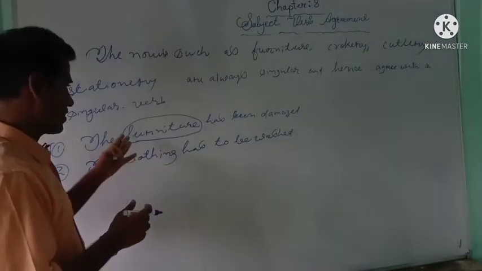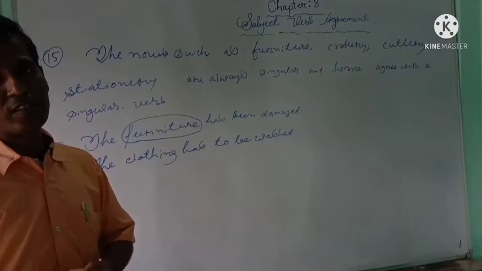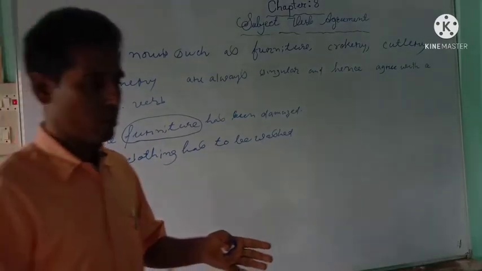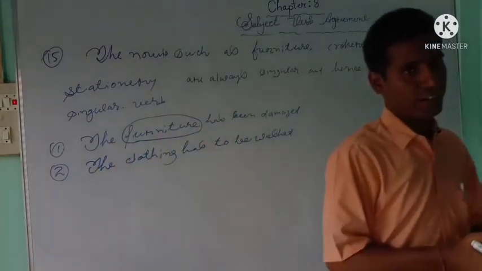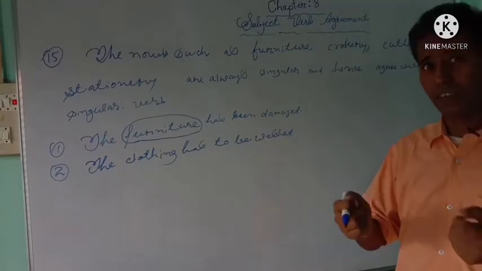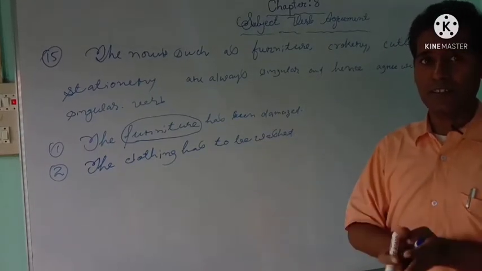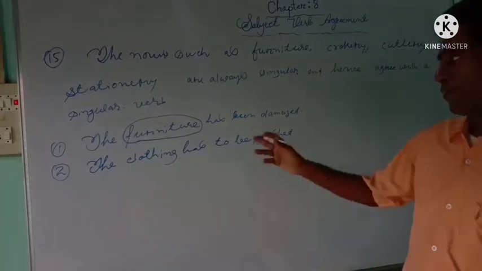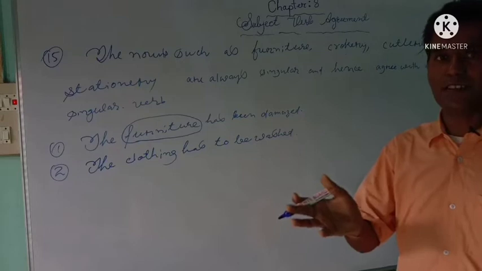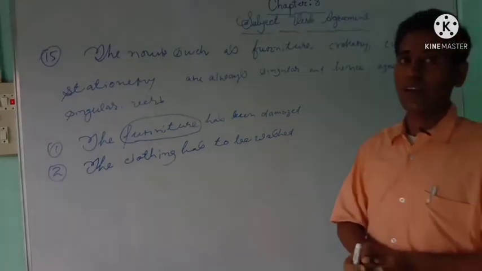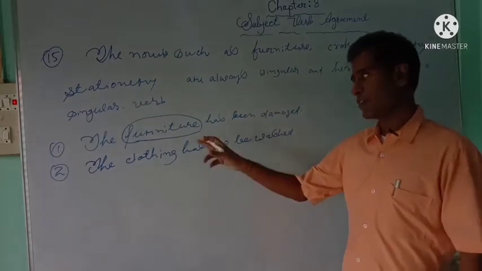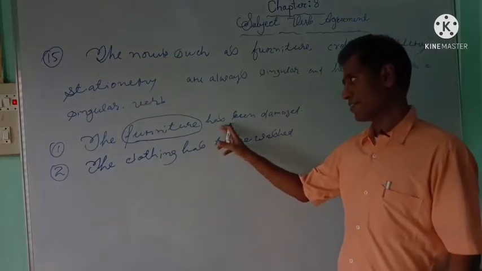So in the first sentence, what we got is furniture. Furniture does not mean a single chair or a single table. When we say table, chairs, sofas, almirah, or a dressing table, all together, we say furniture. Furniture means everything together as a whole, but furniture is always singular, and it agrees with a singular verb,